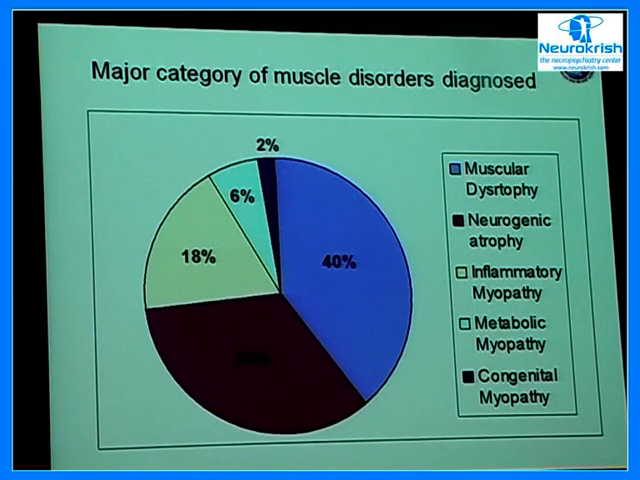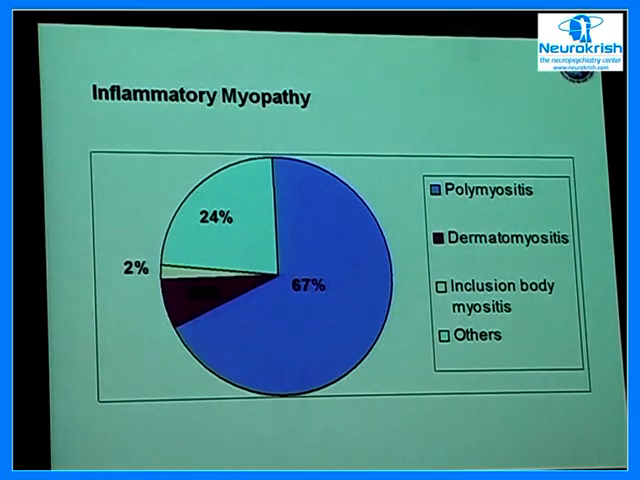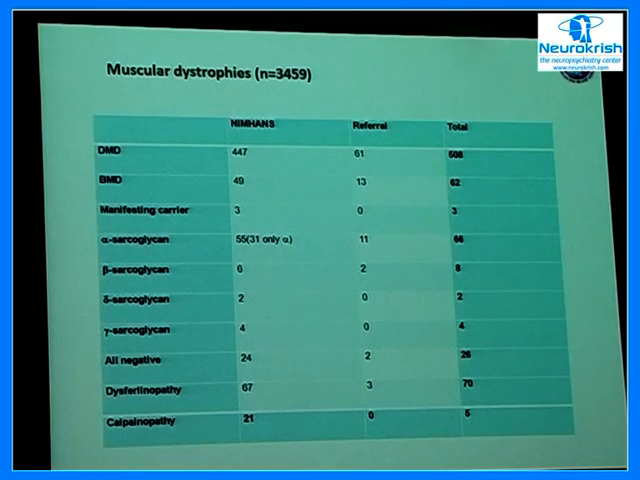As for the split of the cases that we see, the most common are the muscular dystrophies, followed by the neurogenic disorders, and the congenital myopathies are just 2% of the cases. Of course, I'll skip all these. I just want to draw your attention to this particular table where muscular dystrophies are really large in number. We have a large series of muscular dystrophies, all diagnosed using immunohistochemical staining. So we have Duchenne, Becker's, the manifesting carriers, all the sarcoglycans, dysferlinopathies, and calpainopathies.